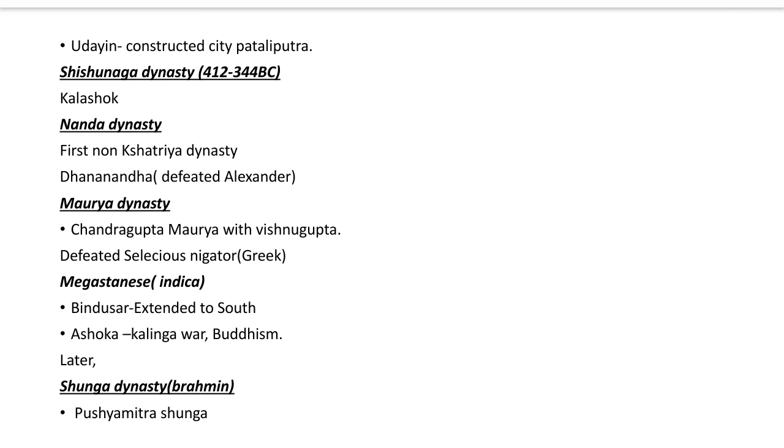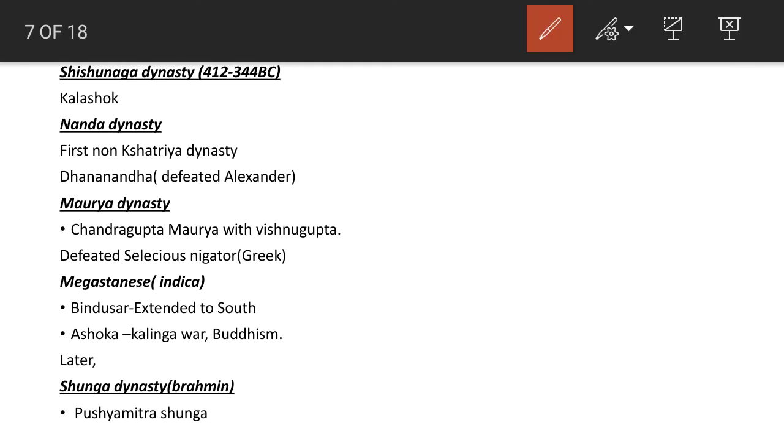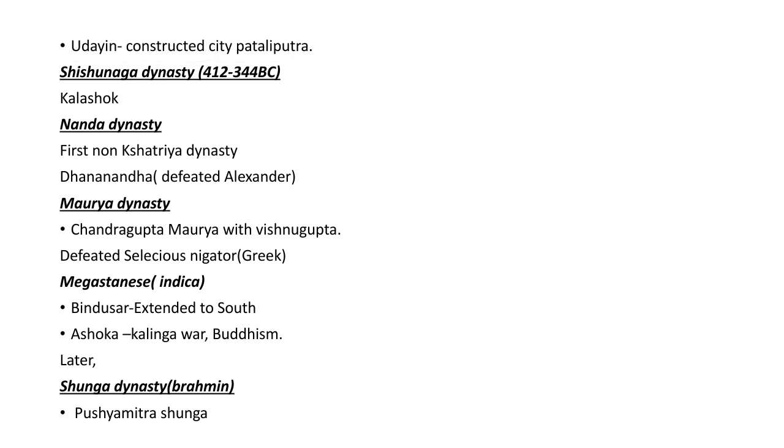Later, one of the important kings that we have to deal with in this time is Udayin. Udayin constructed Pataliputra. So these three rulers are more important in the Mahajanapada time, the end of the 6th century: Bimbisara, later Ajatashatru, and later Udayin. Udayin was famous for the construction of the city of Pataliputra.